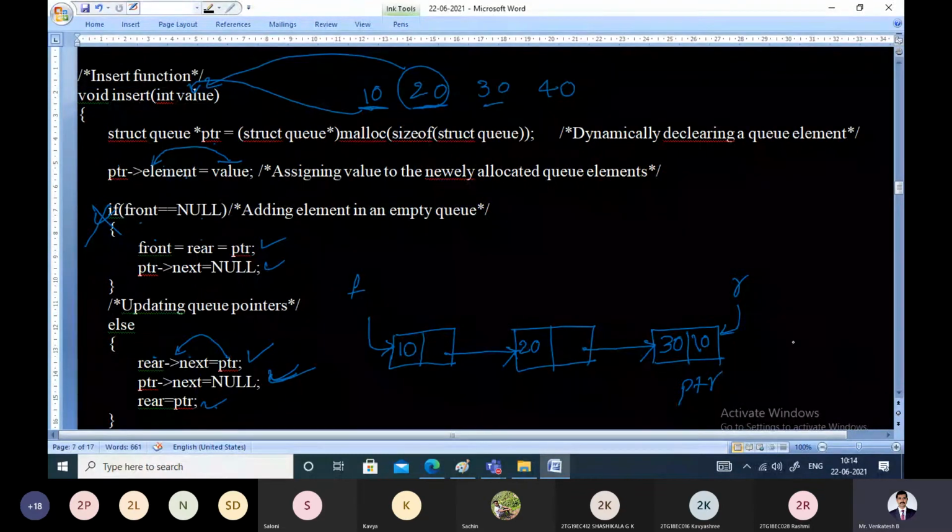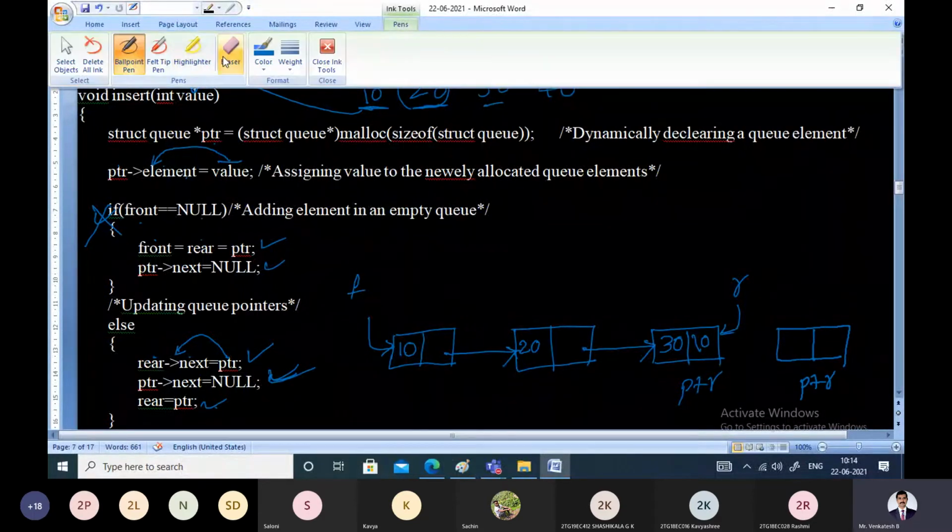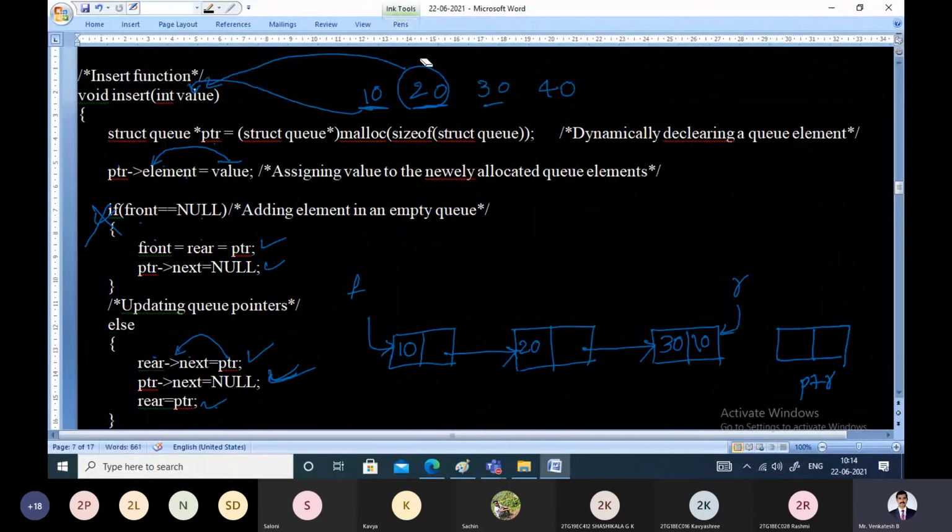Right? Similarly, we'll insert one more node, called 40. Allocate memory for the new node. Call it as PTR. Next, in the element field of the PTR, we'll store the value called 40. Next, check whether front is equal to null. No, front is not equal to null. That means else part will execute.